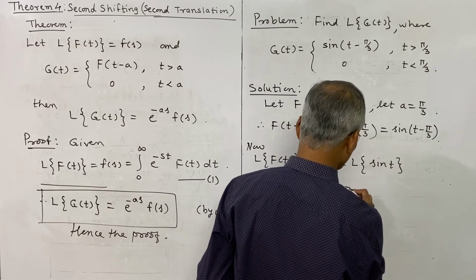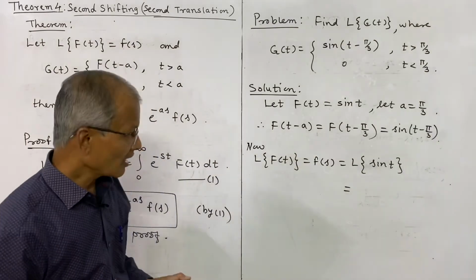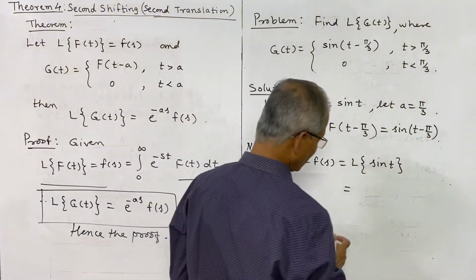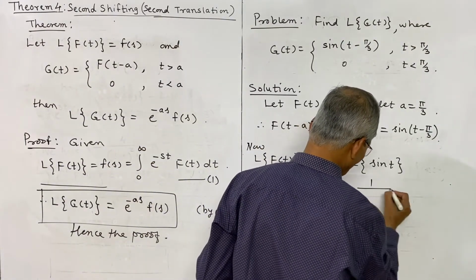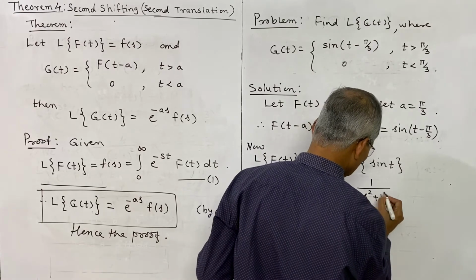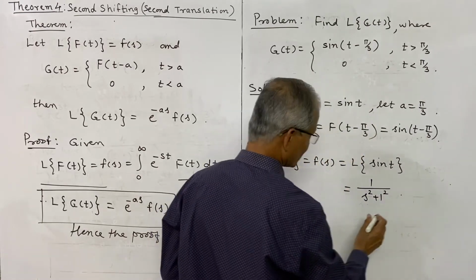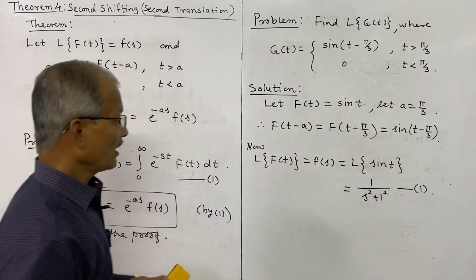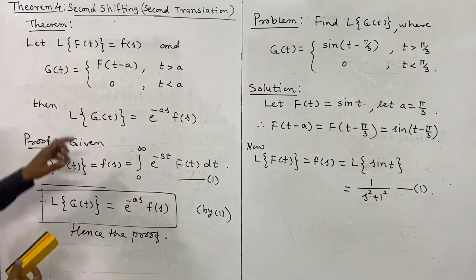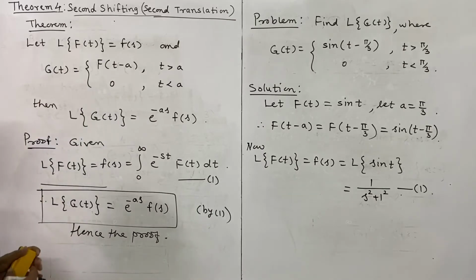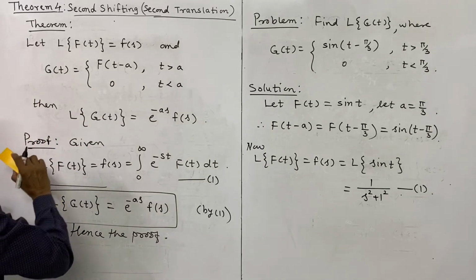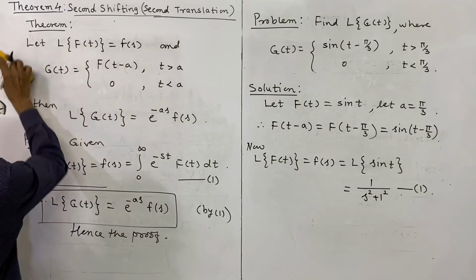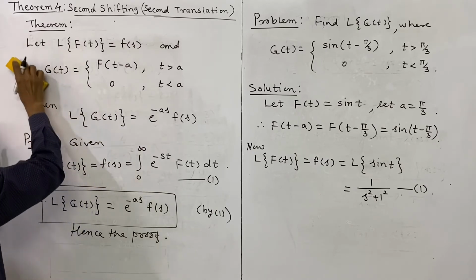And we have the direct formula for this. Laplace transform of sine at is a divided by s square plus a square, where a is here 1, so s square plus 1 square. This is f of s, so we suppose this as 1 upon s square plus 1. And now we use the second shifting theorem. By the second shifting theorem, we have L of g of t is